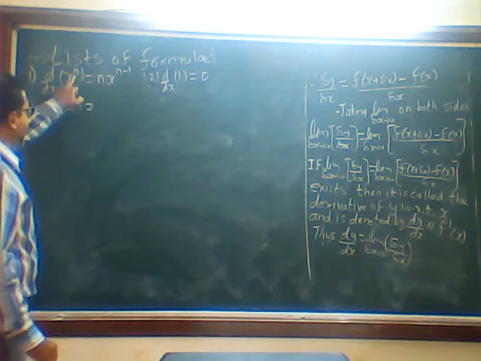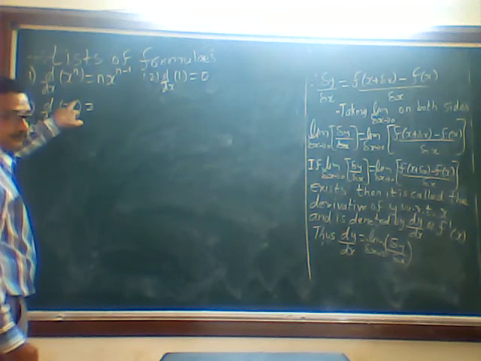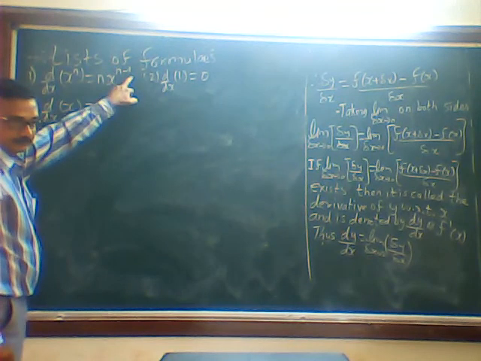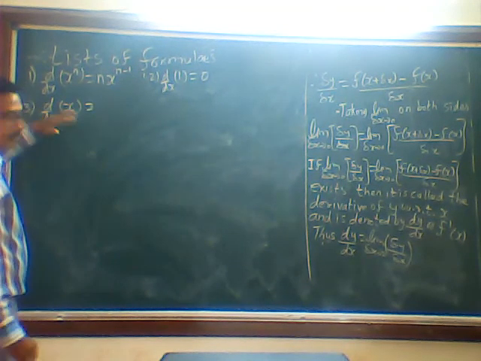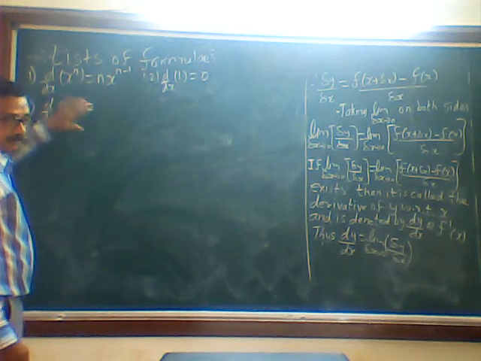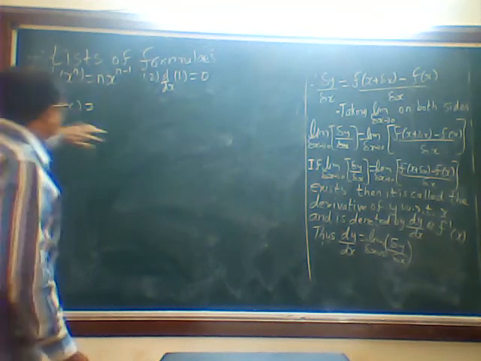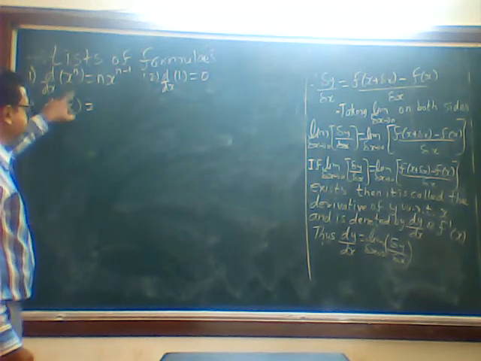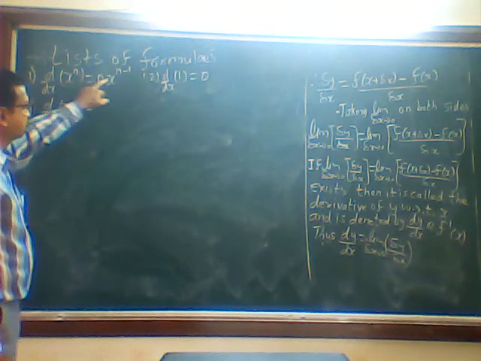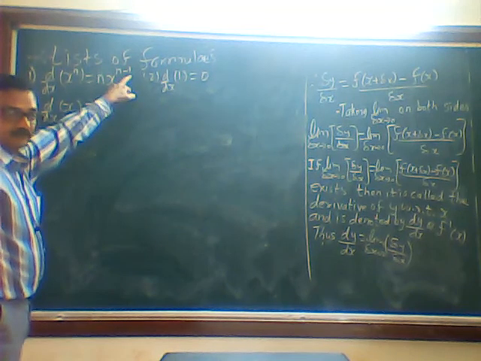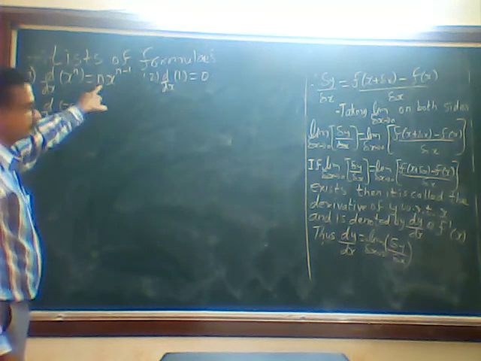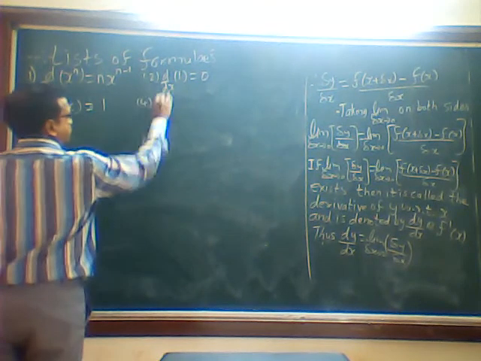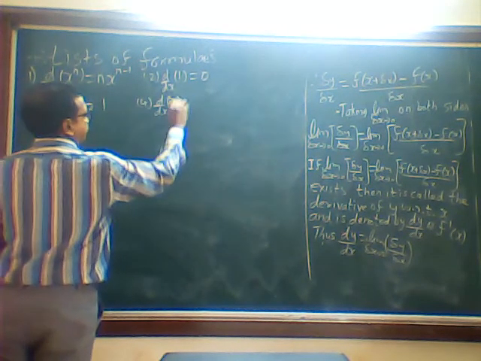Next, third one, d by dx of x. Here nothing is there, means n is 1, so it becomes 1 times x raised to 1 minus 1. You got my point? This formula is based on the first formula. 1 minus 1 is 0, x raised to 0 is 1, and 1 into 1 is 1. So d by dx of x is 1. Fourth one, d by dx of x square.